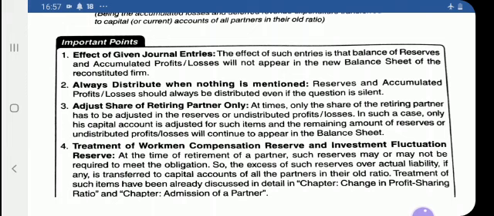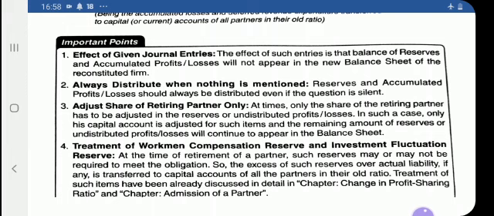10,000 minus 2,000, that is 8,000, and that 8,000 will be transferred to the capital account of all the partners in their old ratio. I already explained these two specific reserves when I dealt with the topic change in profit sharing ratio, so the treatment of such items has already been discussed in detail.